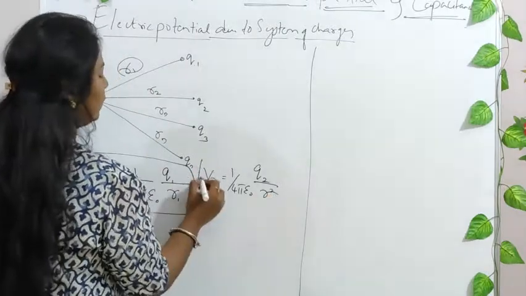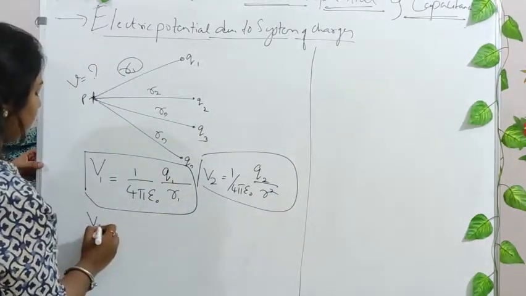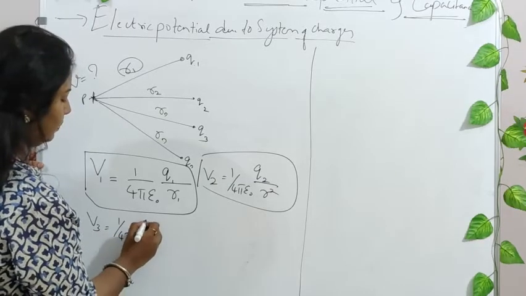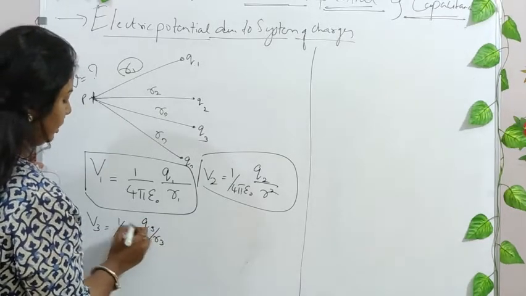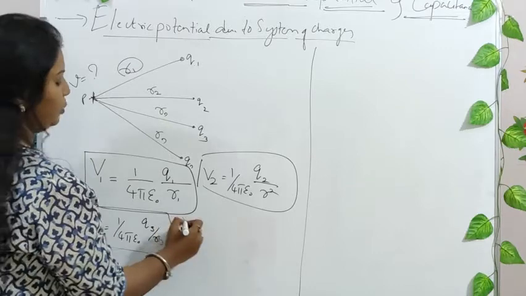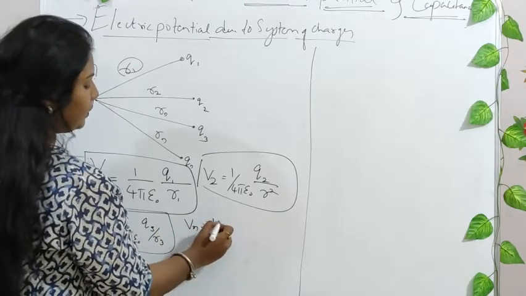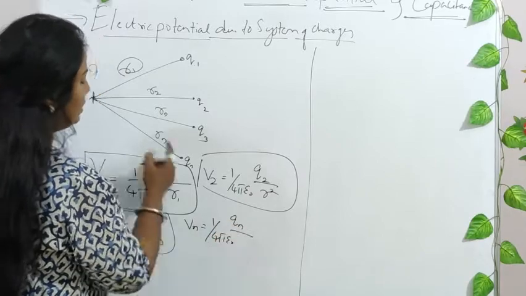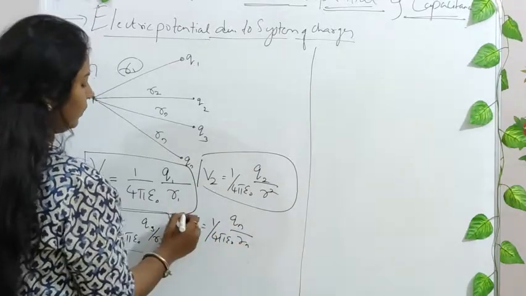It is R2. Similarly, V3 is equal to 1 divided by 4 pi epsilon naught Q3 divided by R3, right? And so on up to Vn, which will be equal to 1 divided by 4 pi epsilon naught Qn divided by Rn, right?